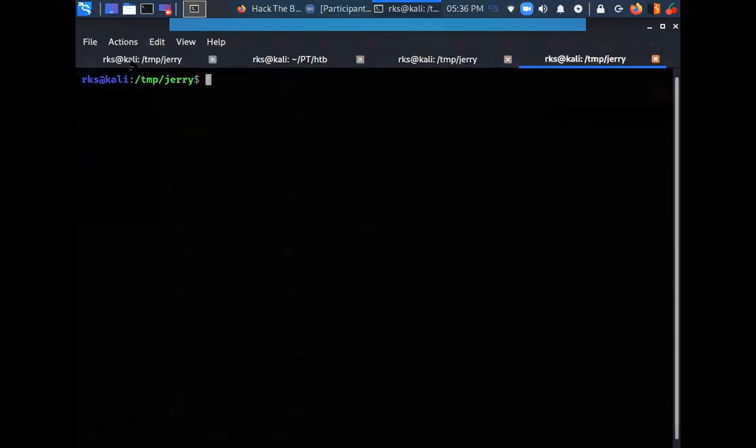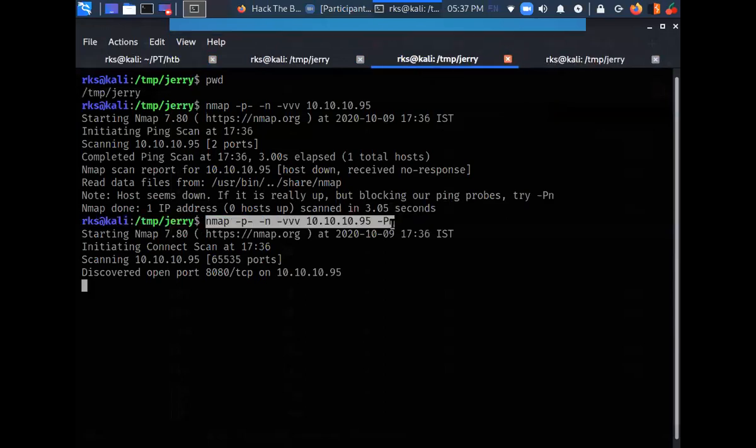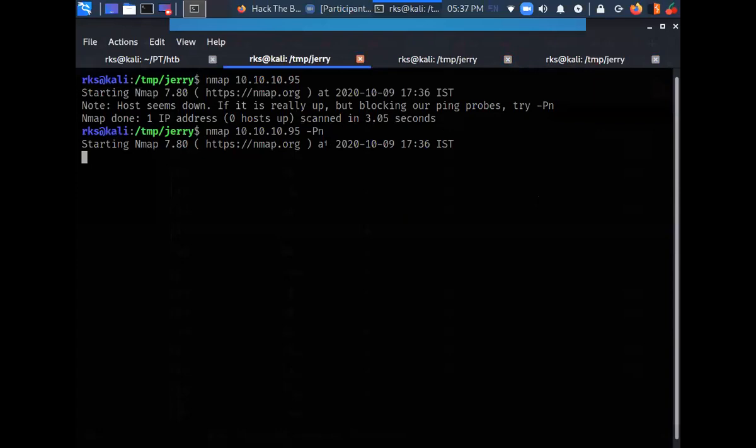So we have our basic scans running. Here you can see the full port scan is running, and here a very basic nmap port scan is running.